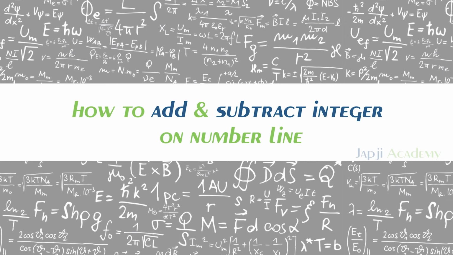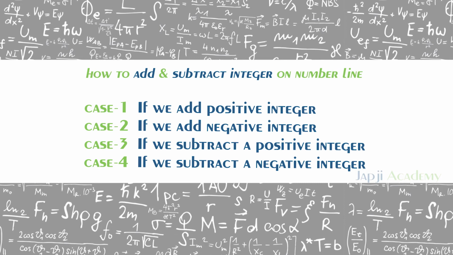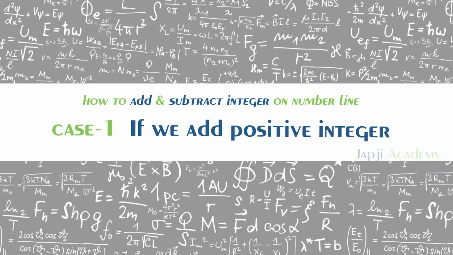There are different cases: if we add a positive integer, if we add a negative integer, if we subtract a positive integer, and so on. What will be the resultant? There are 4 different cases and we will discuss them one by one. The first case is if we add a positive integer.